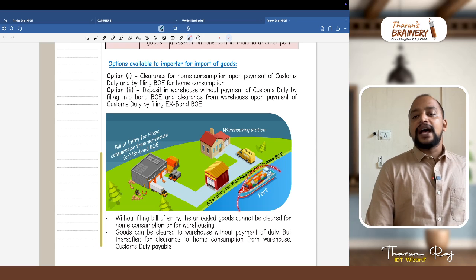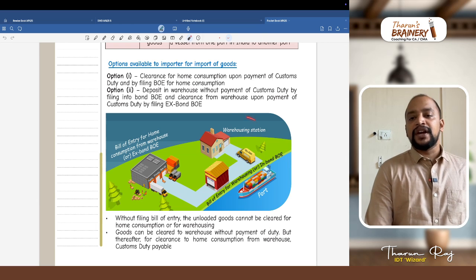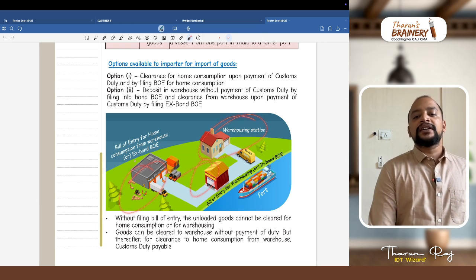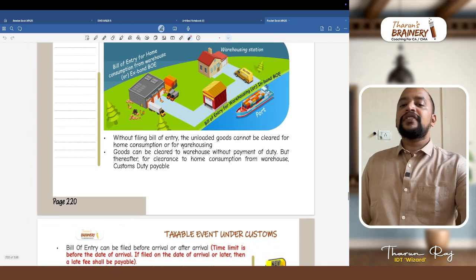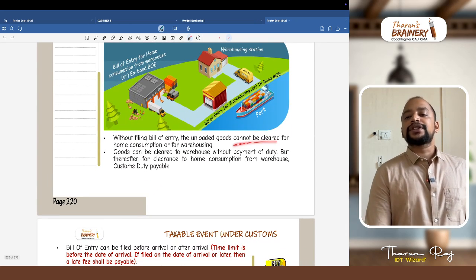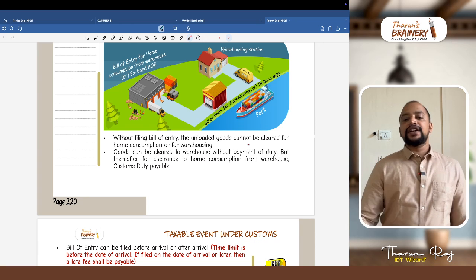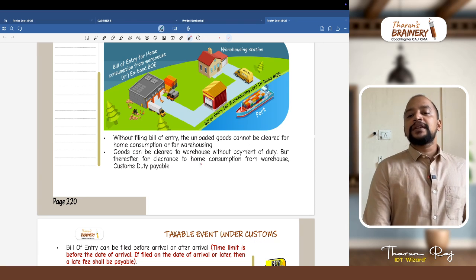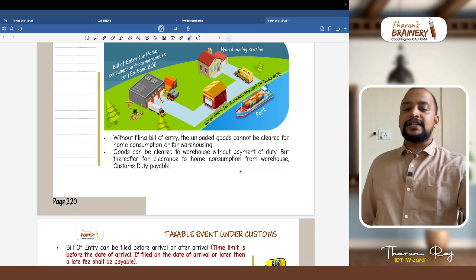As soon as the goods are imported, we file a bill of entry for warehousing, or in-bond bill of entry, and the goods are taken to the warehousing station. Thereafter we file an ex-bond bill of entry for clearance from the warehouse. Without filing a bill of entry, the unloaded goods cannot be cleared for home consumption or for warehousing. Definitely a bill of entry has to be filed, and goods can be cleared to a warehouse without payment of duty, but at a later point of time we need to pay the customs duty.